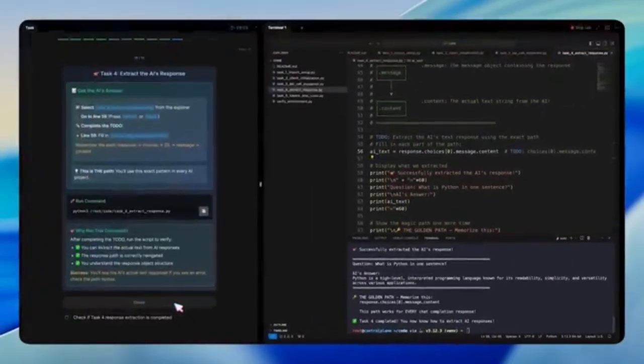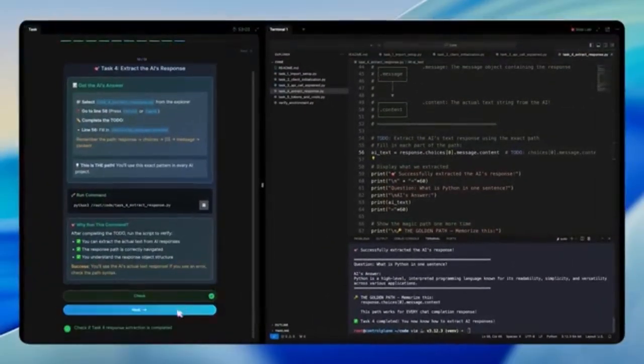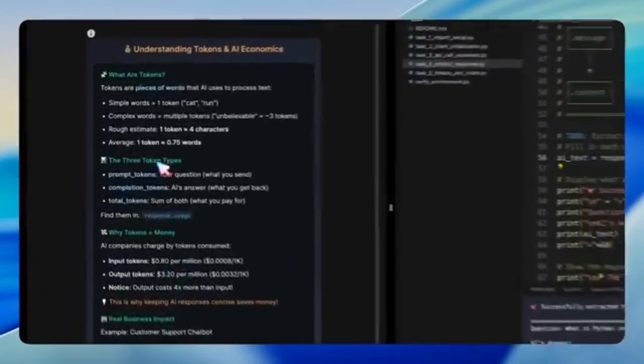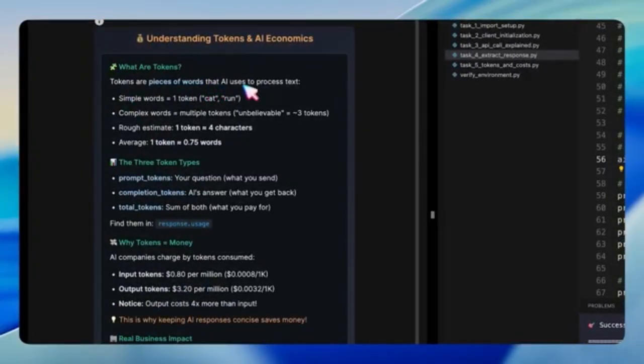Once we've mastered making calls and extracting responses, the lab shifts gears to tokens and costs. We learn that tokens are the pieces of text used by the model, and that every request consumes tokens.